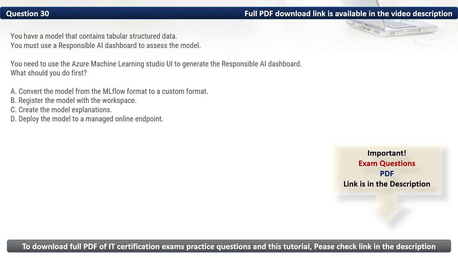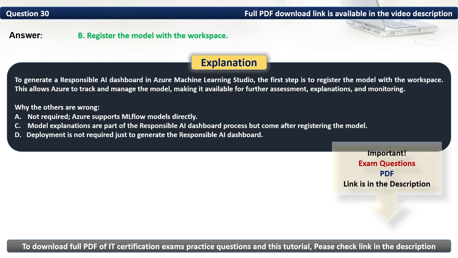As such, we should first register the model with the workspace. Thus, the correct option is B. To generate a responsible AI dashboard in Azure Machine Learning Studio, the first step is to register the model with the workspace. This allows Azure to track and manage the model, making it available for further assessment, explanations, and monitoring.